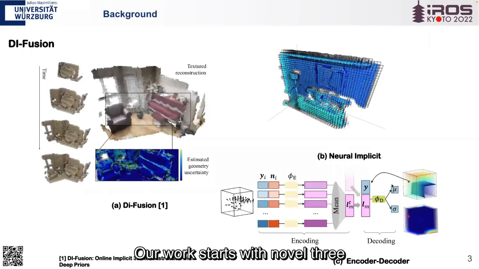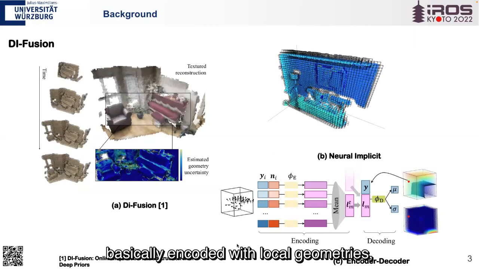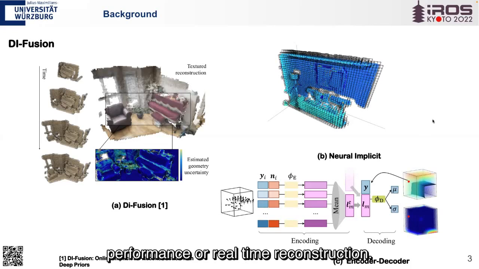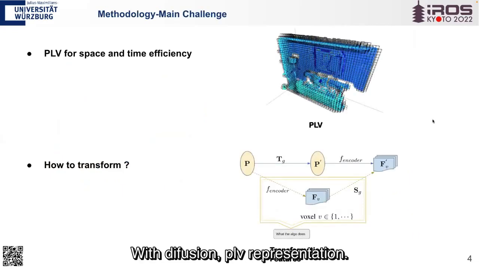Our work starts with a novel 3D reconstruction method, DI-Fusion, that is based on neural implicit maps. On the right side, you can find here is a map with grids. For each of the voxels, it contains an implicit feature. Each neural implicit is basically encoded with local geometries. During the decoding, together with the feature, sample points will be fed into the decoder to get the distance and uncertainty. The advantage of such a method is that it's really cheap on space and still maintains high quality performance for real-time reconstruction. With DI-Fusion's PRV representation, we get space and time efficiency.